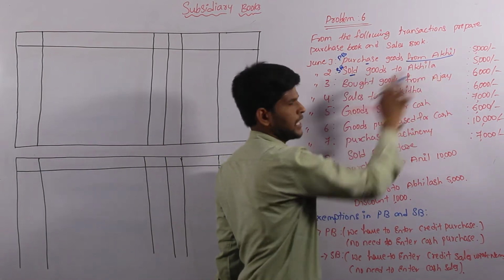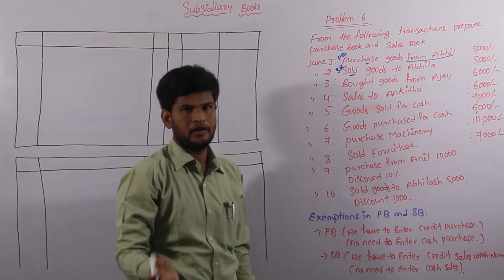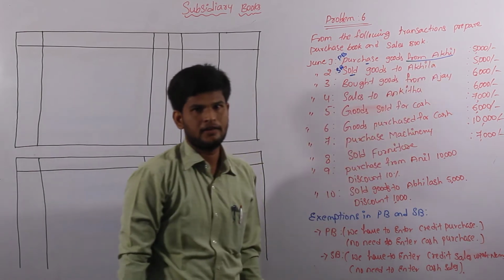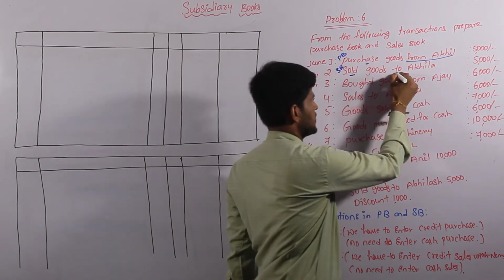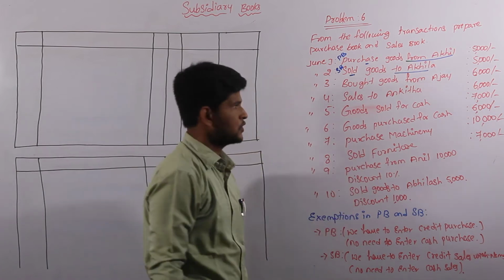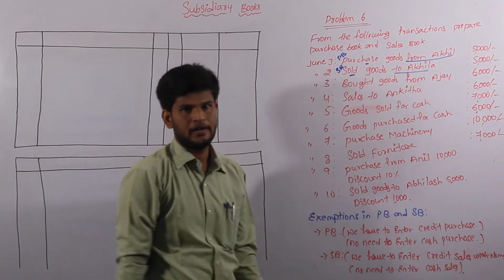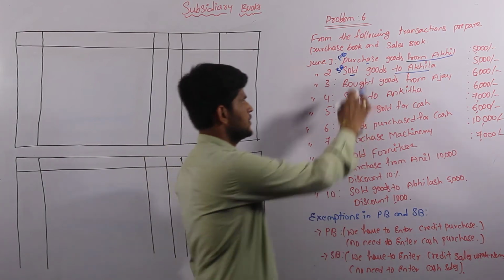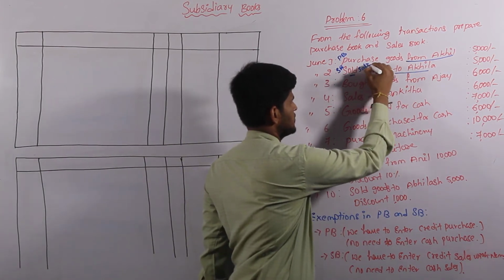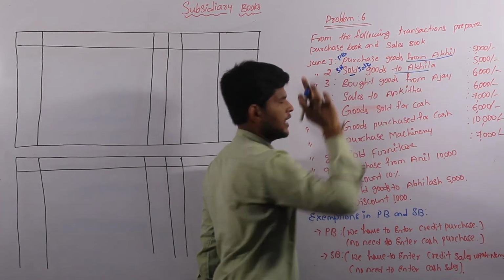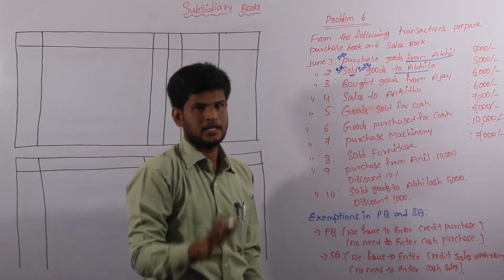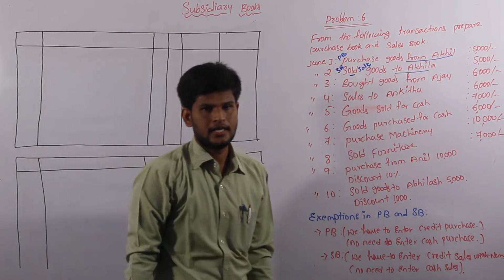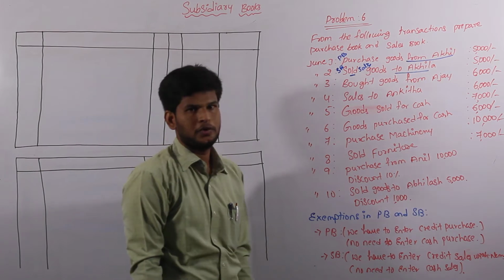Here we don't have any cash part, so we enter this into our sales book, and there is no asset or property in our second transaction. The transaction is based on the name of a person, so we enter this transaction into our sales book. How can we find out it goes to sales book? Because of sold. Sold is nothing but sales. Sale of goods to Akhila is a sales transaction, so it goes to sales book. There is no cash and no asset, so we enter the transaction into sales book.